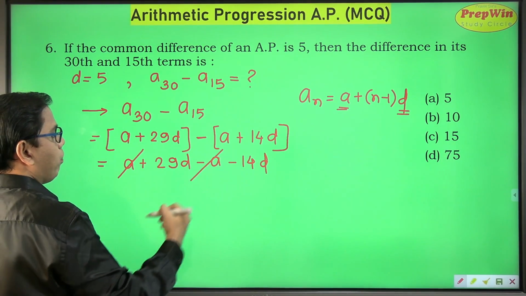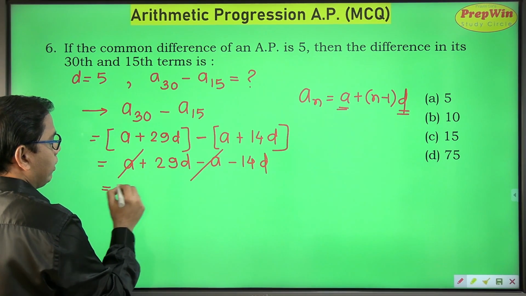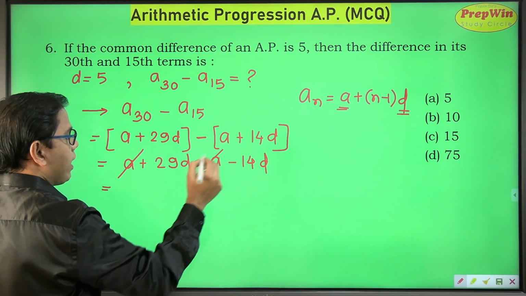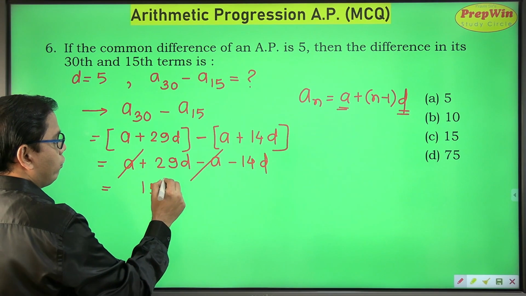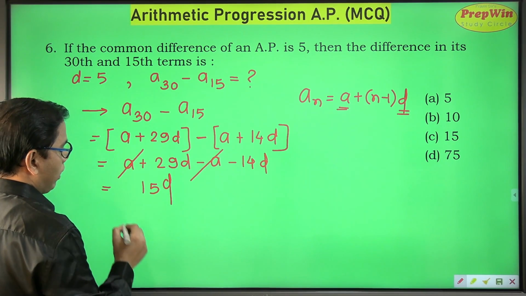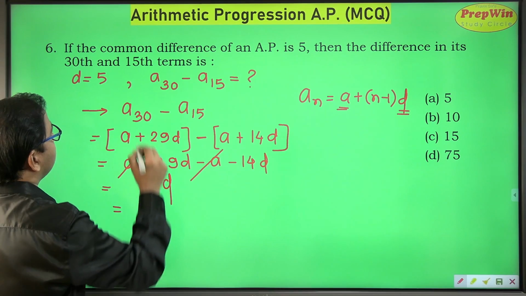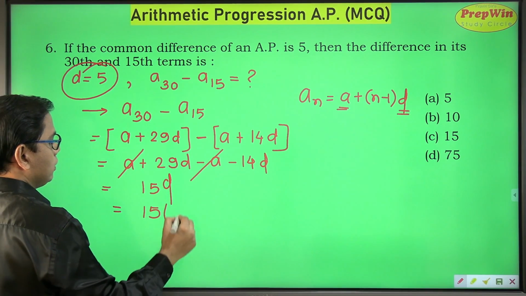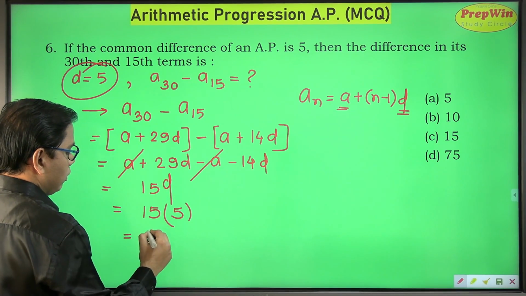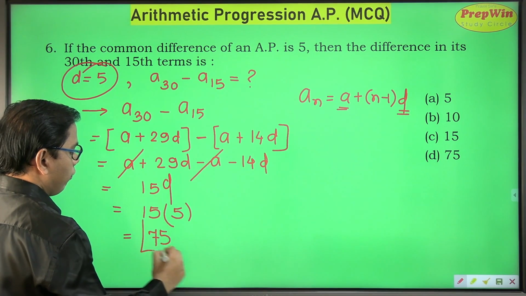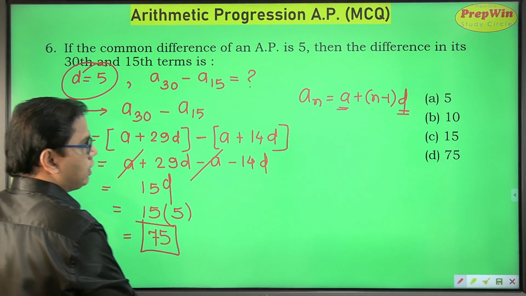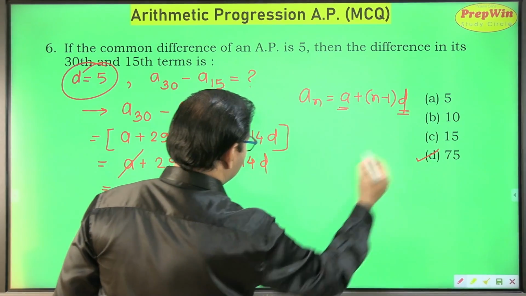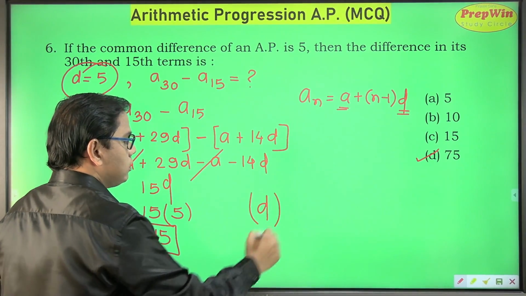Here we cancel positive A and negative A, and 29D minus 14D, so 15D is what I get. So value of D is given as 5. So 15 into 5, which is 75. Now I have to check which option, A, B, C or D. So the correct option is option D.